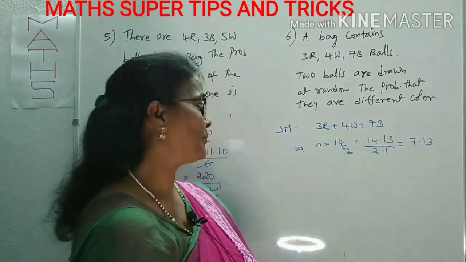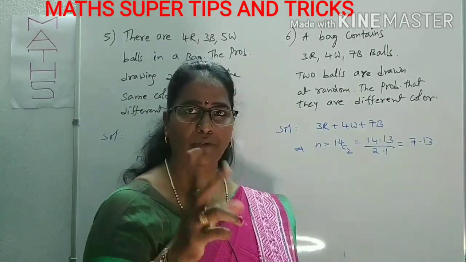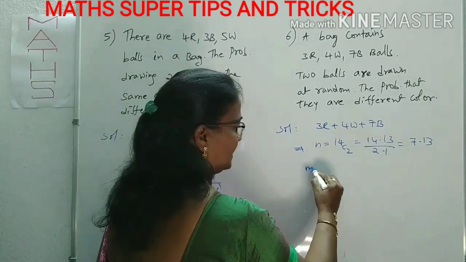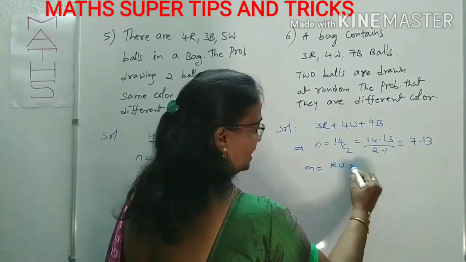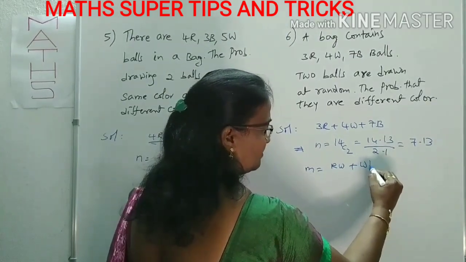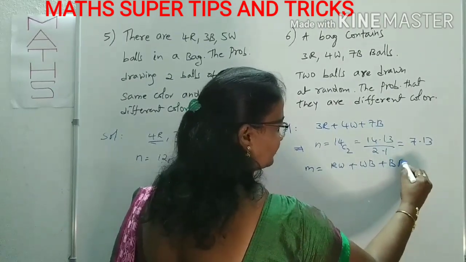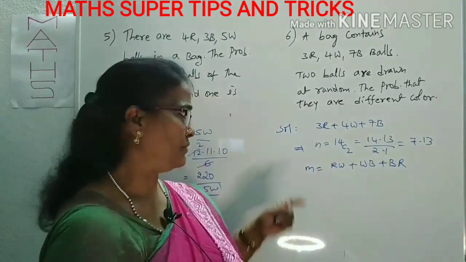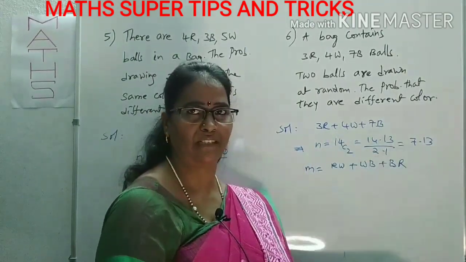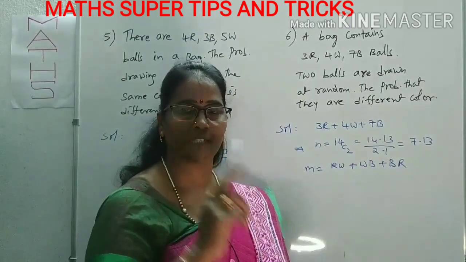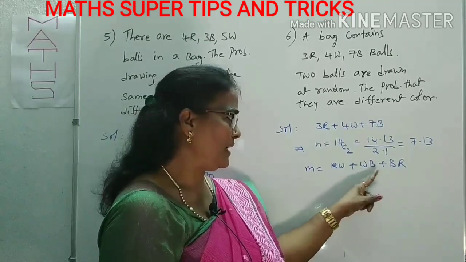Now we'll come to the M. For the M, what do you have to collect? 2 balls of different colors. Means what? Maybe 1 from the red and 1 from the white, plus 1 from the white and 1 from the black, plus 1 from the black and 1 from the red. 2 balls only we have to draw, not 3 balls. If we were asked for 3 balls, we could select one from each color. But he is asking only for the selection of 2 balls. We can select either red-white or white-black or black-red.